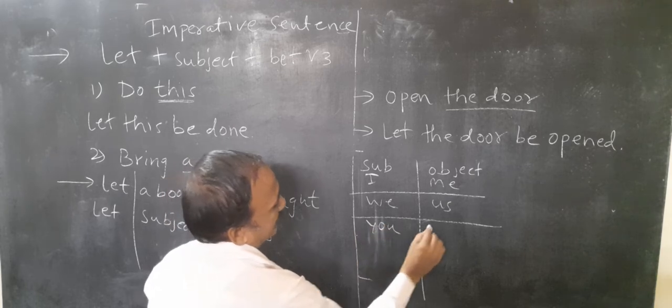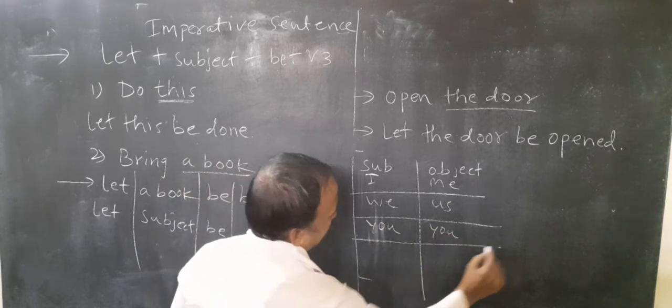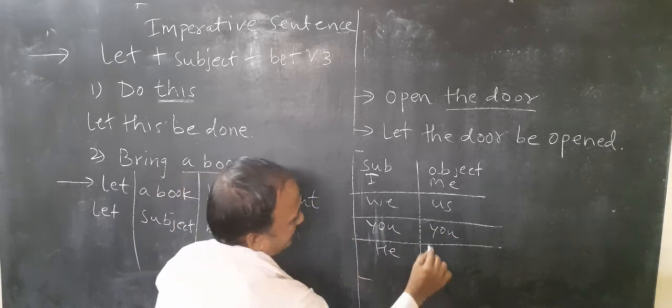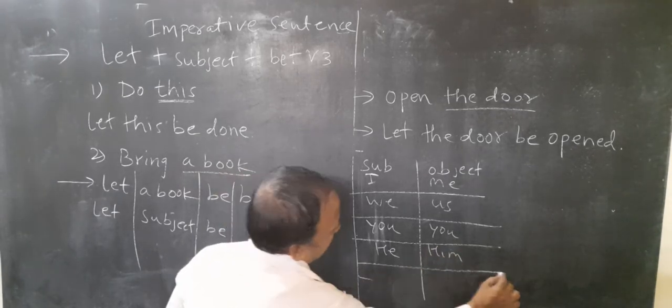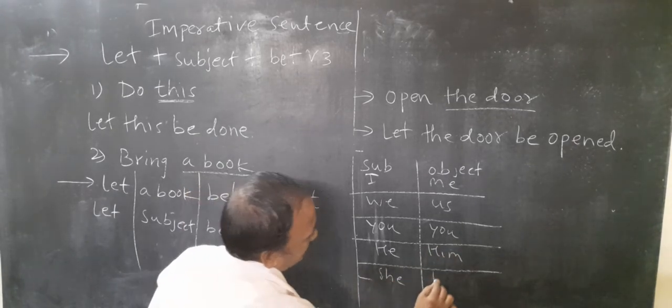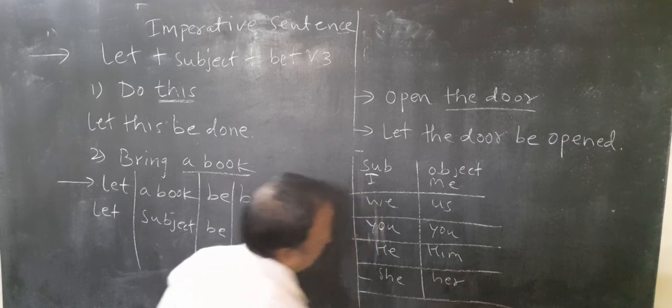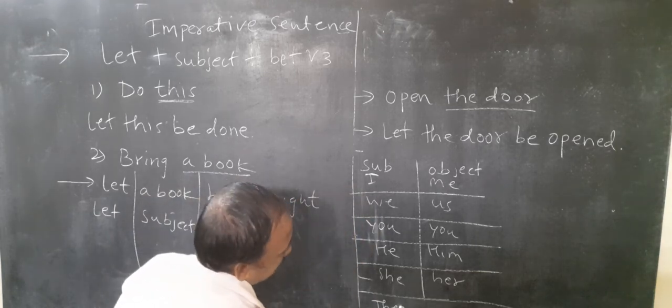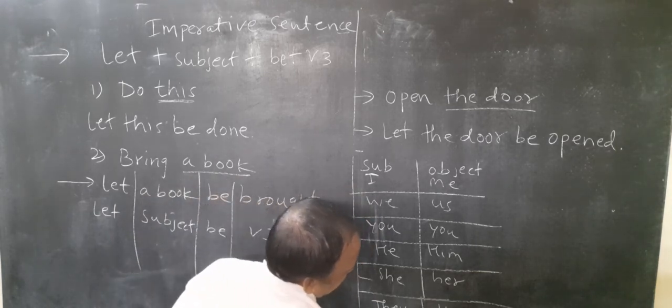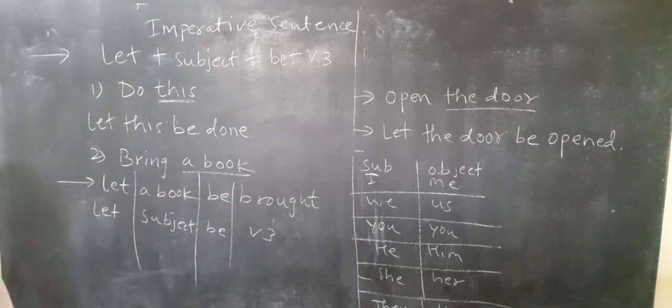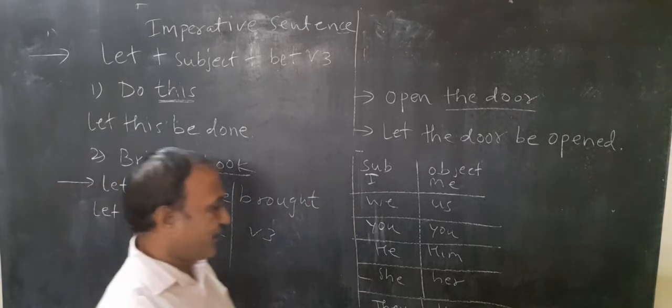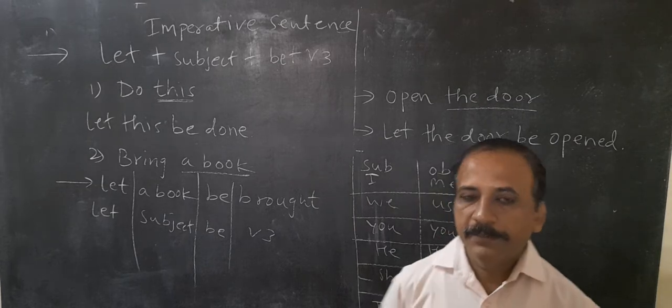You becomes you. Nothing changes. He becomes him. She becomes her. And they becomes them. This way we can finish, right?